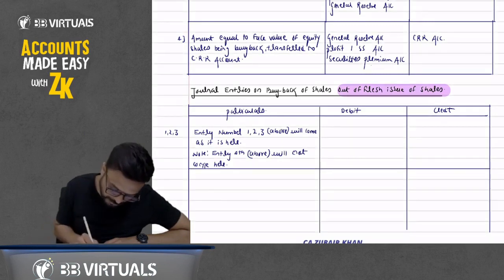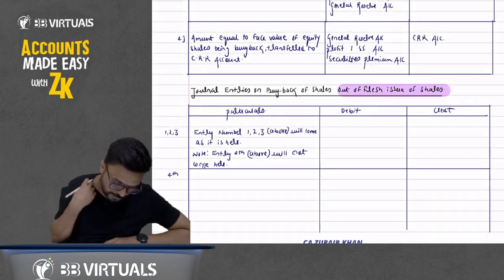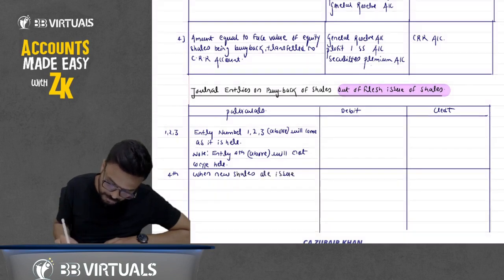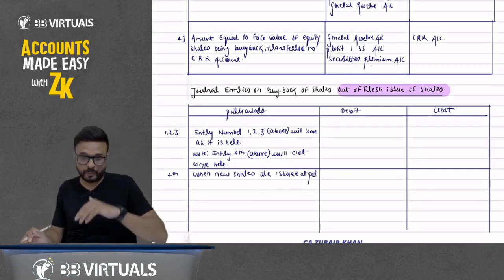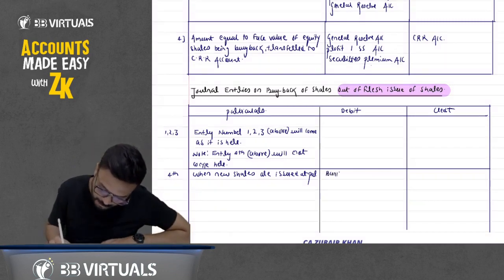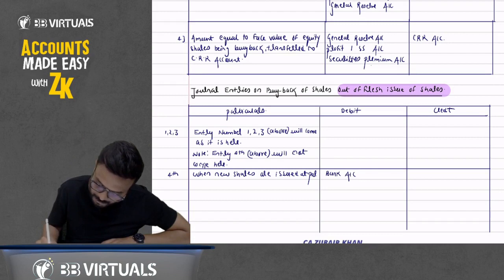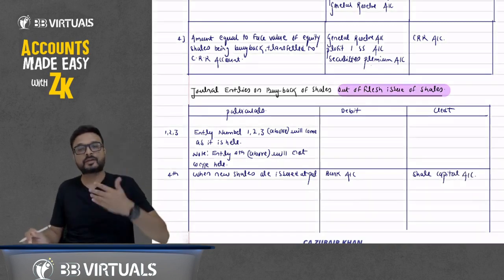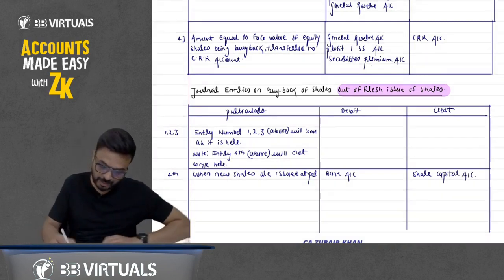Write down the fourth entry now. We have to issue shares in the market. When new shares are issued at par, what do we mean by at par? The face value is rupees 10, and we have issued at rupees 10. The entry will be bank account debit to share capital account, an increase in capital. We have issued the shares in the market, so we have received the amount: bank account debit to share capital.